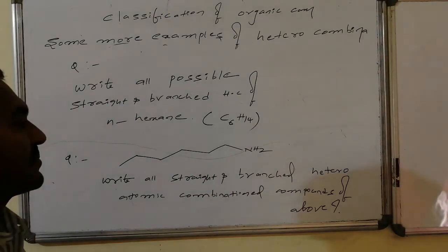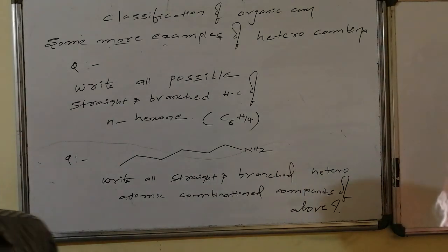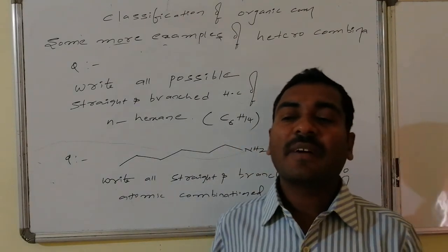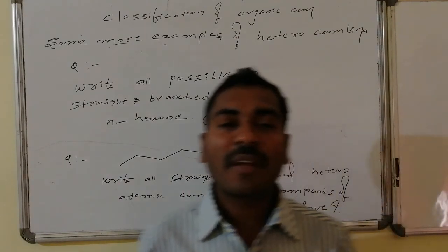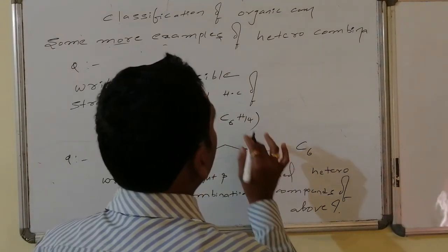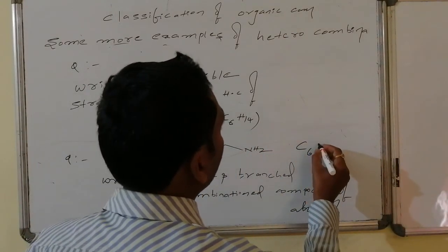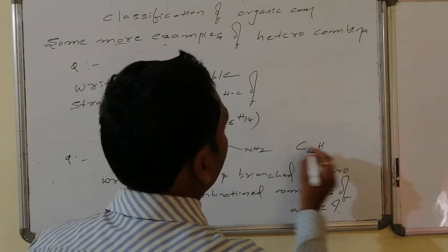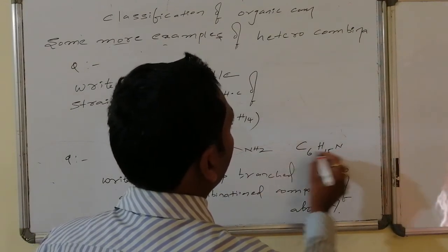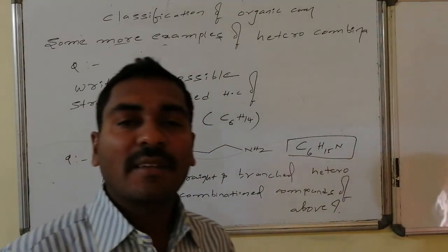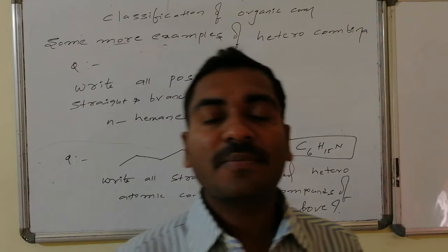1-hexanamine. This 1-hexanamine has molecular formula C6, whereas here 2 carbons are extra, so H13 plus 2, that is H15, followed by nitrogen. This is 1-hexanamine, and this has a heteroatomic combination.